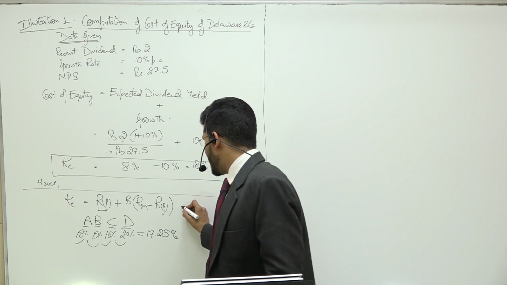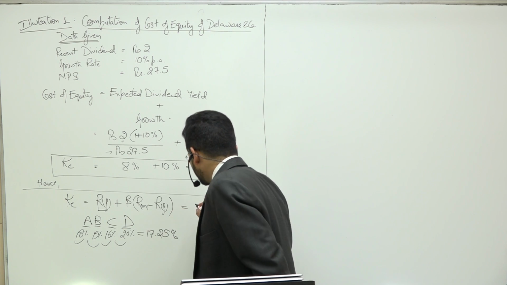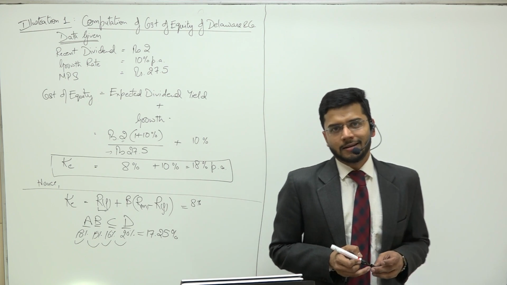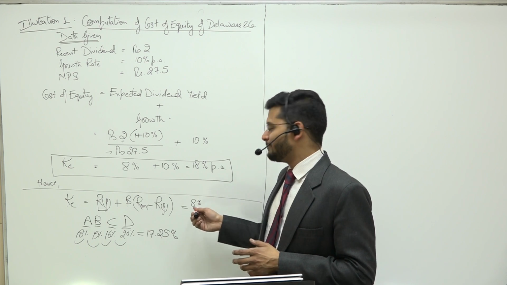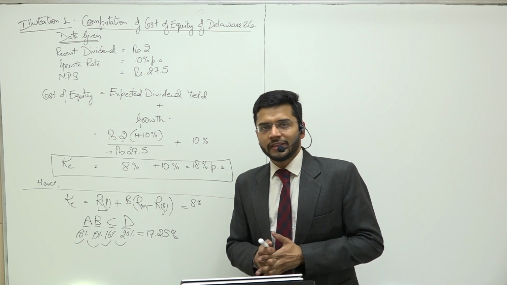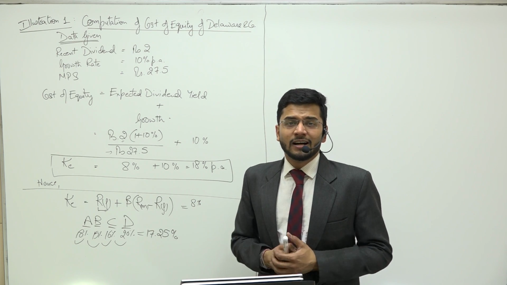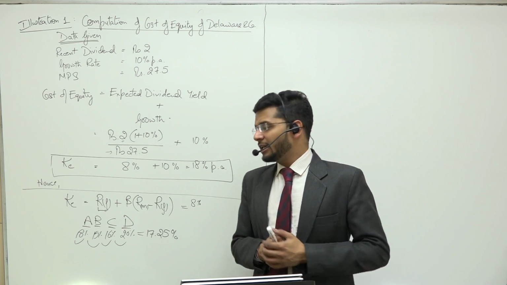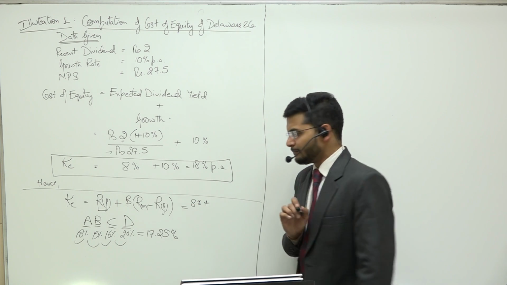Now as an investor, if I ask you, please tell me what do you want to earn from the leather industry? You will tell me, sir, bare minimum, what I want to earn is the fixed deposit rate of interest. If I put my money into fixed deposits, I am surely going to get an 8% return on my FDRs. So one thing I am going to expect from the company is that at least, bare minimum, give me the fixed deposit rate of return. Absolutely right. You are first of all going to expect the bare minimum risk-free rate of return. Then what is the next thing you are going to expect?